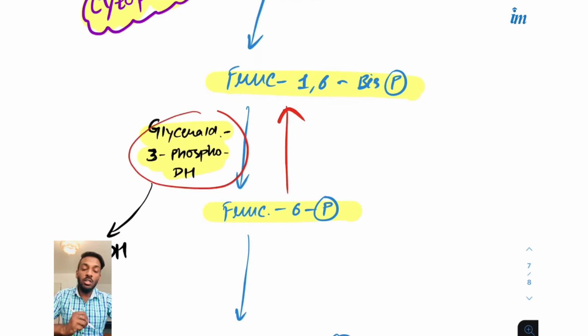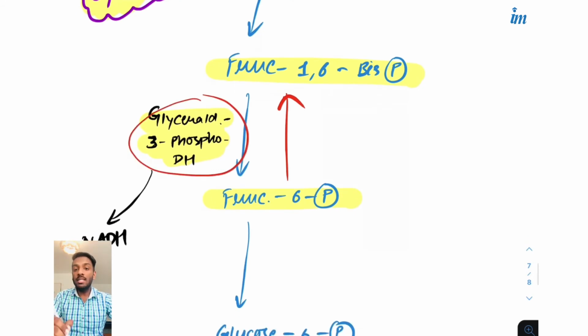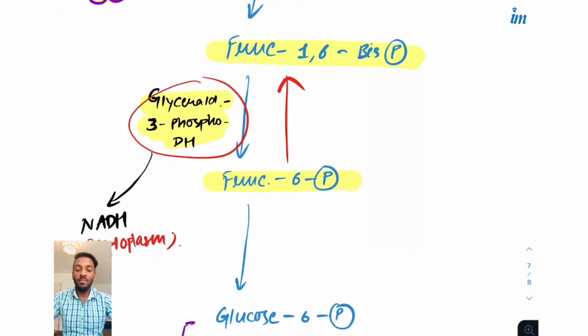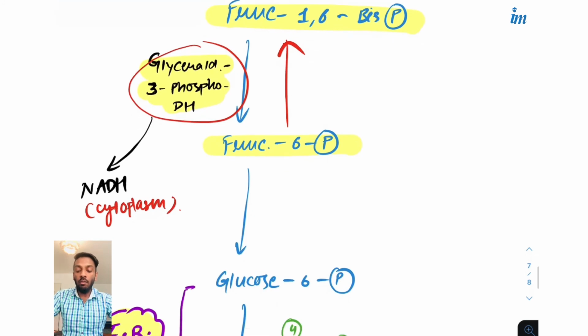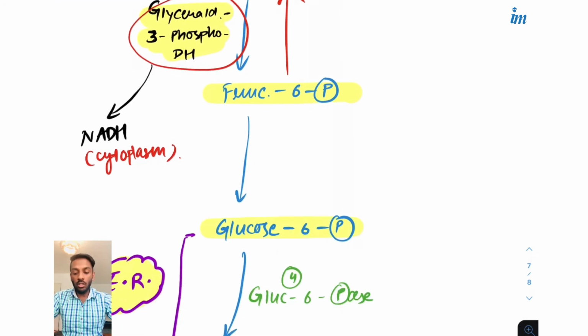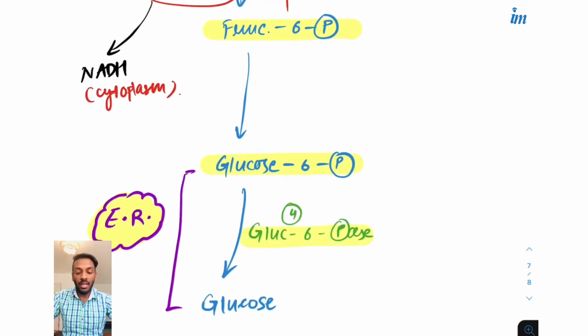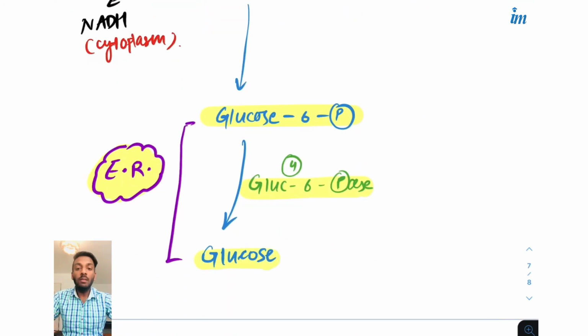And you know the important point: this enzyme is only capable of using the NADH in the cytoplasm. This NADH present in the cytoplasm can only be used by one enzyme, glyceraldehyde 3-phosphate dehydrogenase. Now this fructose 6-phosphate will be converted into glucose 6-phosphate, and the fourth enzyme used will be glucose 6-phosphatase, which converts it into glucose.